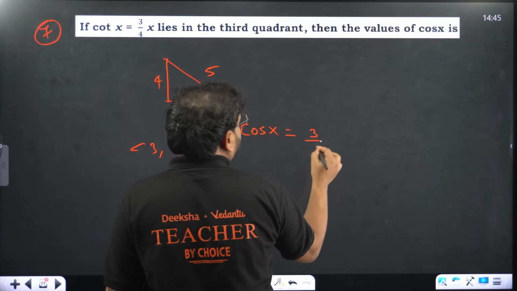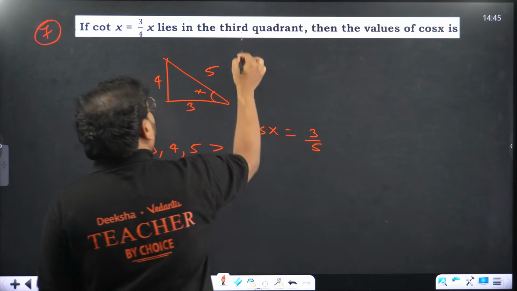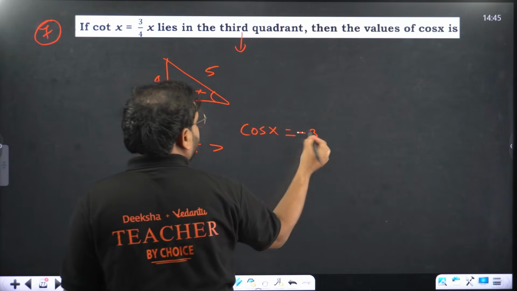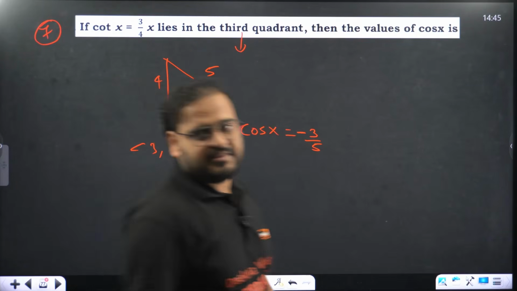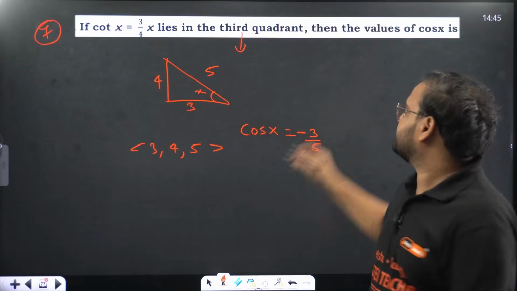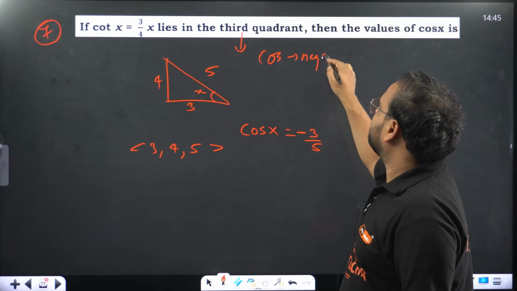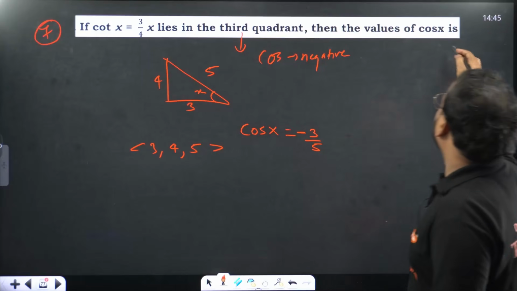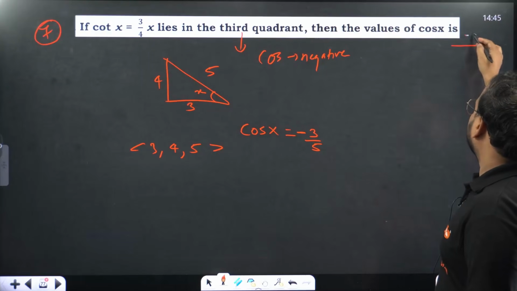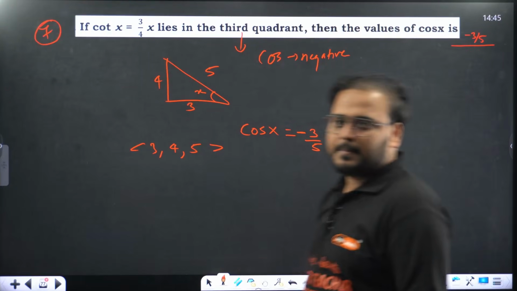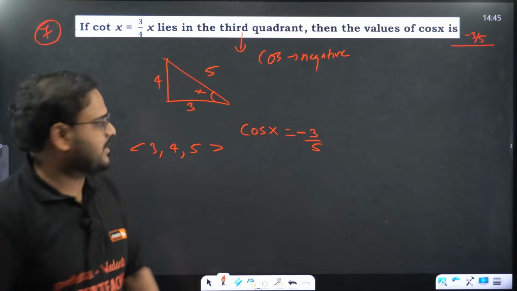Cos x will become 3 by 5. Which quadrant is this? Third quadrant. Cos is negative there. Answer is minus 3 by 5. In the third quadrant, cos is negative. Please check.